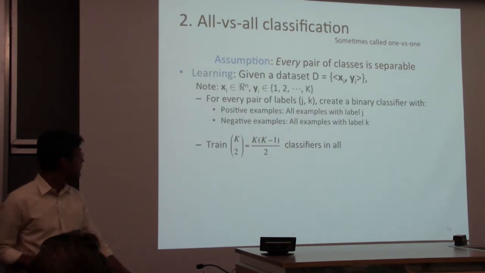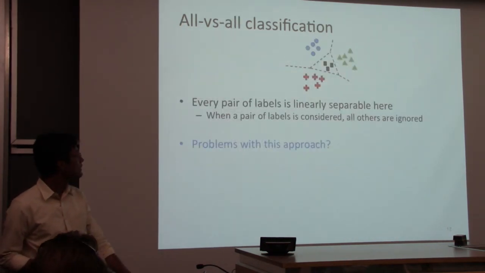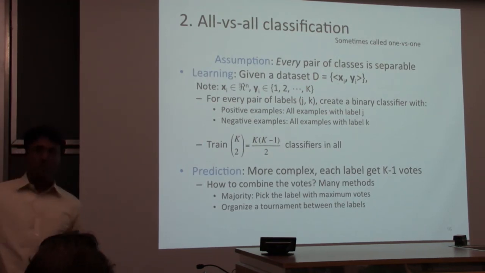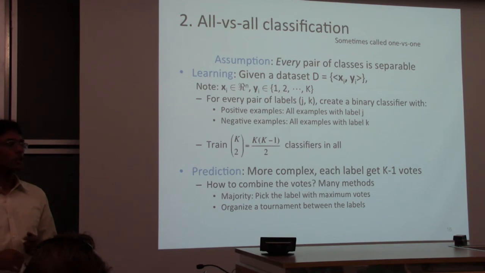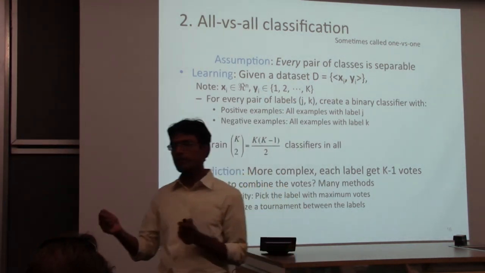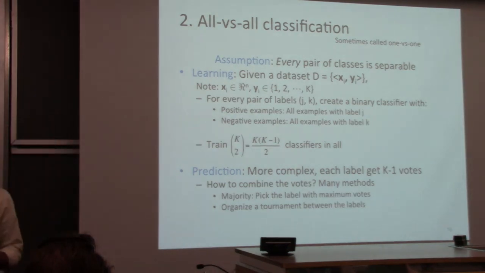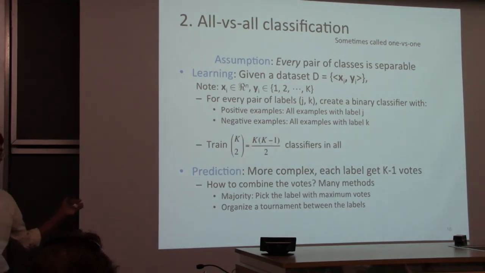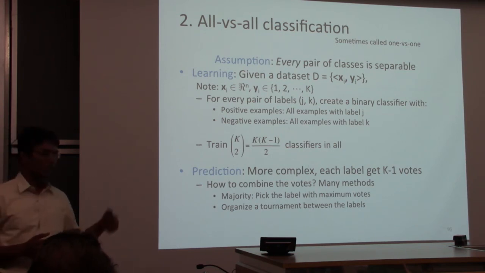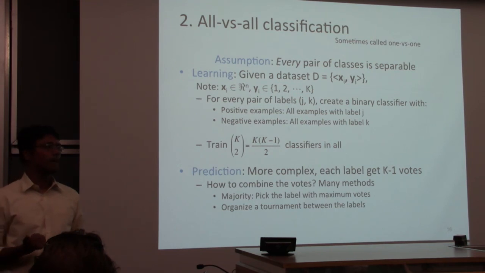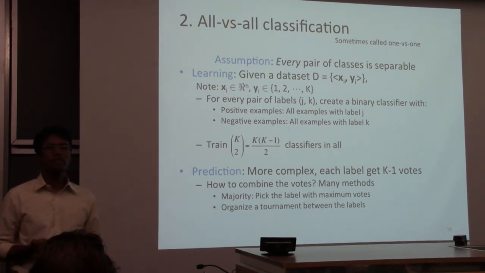What that means, in terms of picture, I can't draw the picture for this, but for every pair of labels i and j, you create a binary classification task that says plus if label equals i, minus if label equals j. You throw away all the examples belonging to all other labels and you train a binary classifier. And you do this roughly order of k square times for all pairs of labels. So you get k square binary classifiers, each of which is d-dimensional.